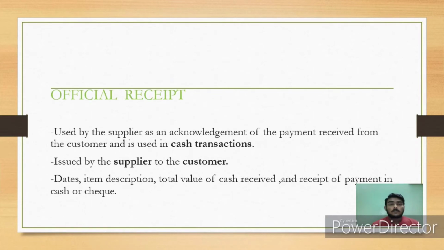Now I'm going to explain the official receipt. It's normally used by the supplier as an acknowledgement of the payment received from the customer and is used in cash transactions. It's mostly issued by the supplier to the customer. It's also evidence that a transaction happened. Normally it contains the date, item description, the total value of the cash they received, and the receipt of the payment in cash or cheque.